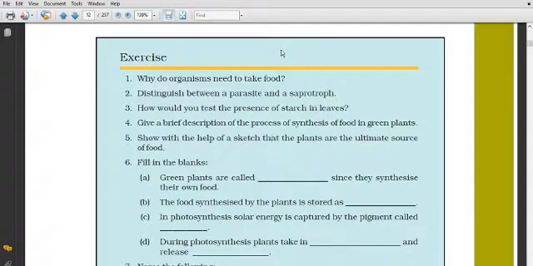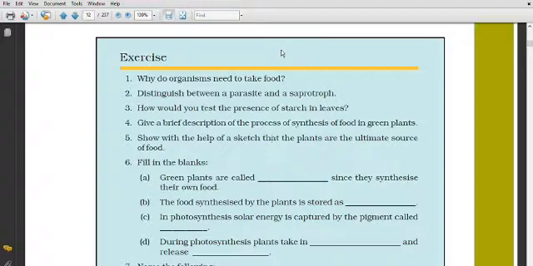On the other hand, animals need to get food from either plants or other animals. And why do they get this food? To acquire energy, for the growth and development of the body.